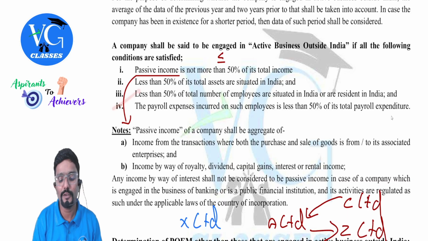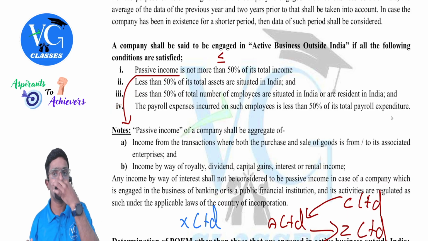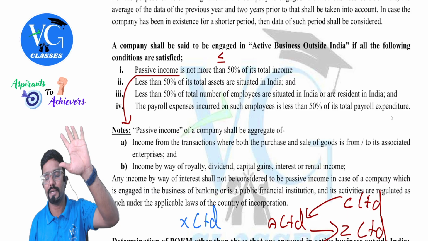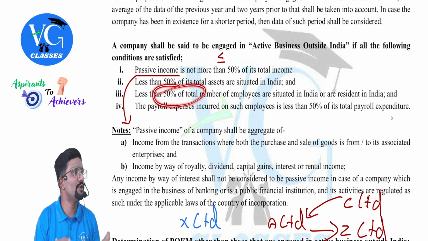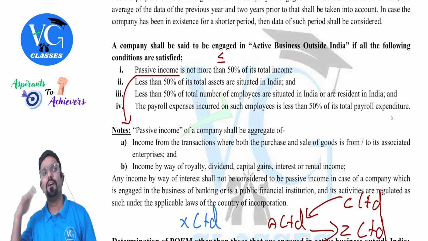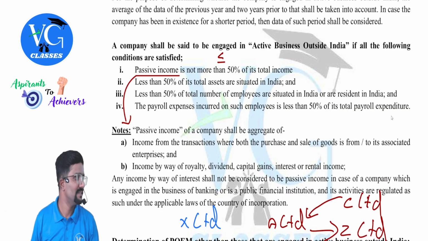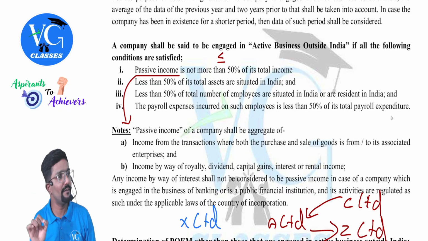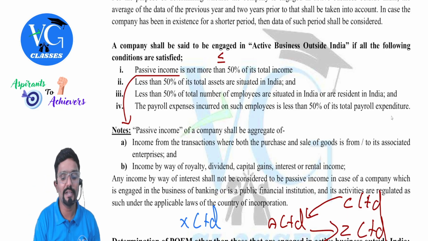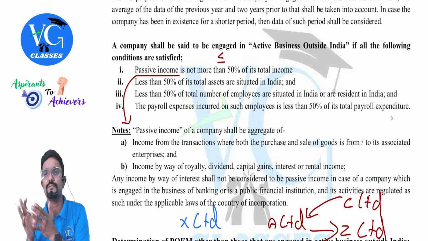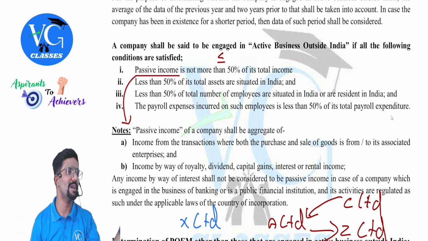Next, less than 50% of total number of employees are situated in India or resident in India. Assume this company has totally 10 employees. Less than 50% should be in India. That is 4 or less. If it is 5 or more, then the condition is violated. 5 also, exactly 50% also violated, because they clearly said less than 50%. Less than 50% in my example, where total number of employees is 10, comes to 4 or less.